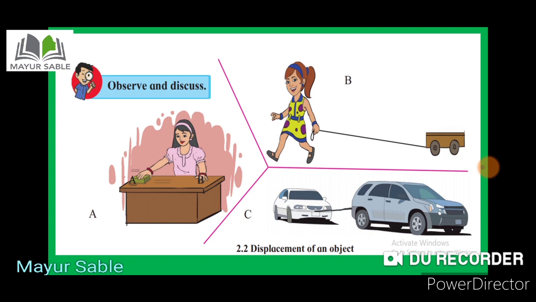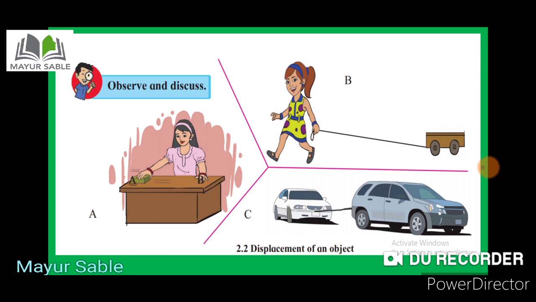displacement. So in the first, that means picture number B, when a child pulls a toy cart, the force is applied along the direction of a string while the cart is pulled along the horizontal surface, which is made with the ground. So in this case, in order to calculate the amount of work done, we have to convert the applied force into the force acting along the direction of displacement.